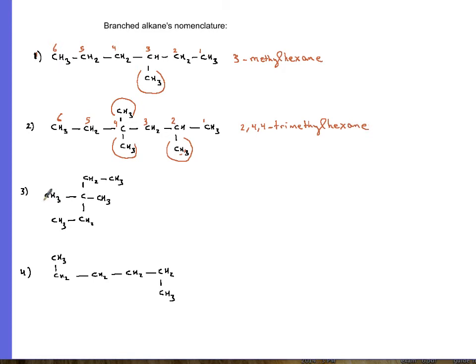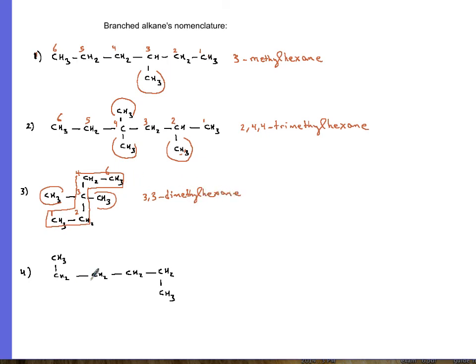Now for example number 3, if I go like this, 1, 2, 3, that's not the longest chain. The longest chain rather is 1, 2, 3, 4, 5. So I'm going to call this carbon number 1. Either way that you go, the branches are on carbon number 3. So the longest possible chain was this. This is your backbone. And then you have a methyl, and you have a methyl as 2 substituents. So carbon 3 repeated twice, 3, 3, dimethyl, last name should be 6 member, which is hexane again.